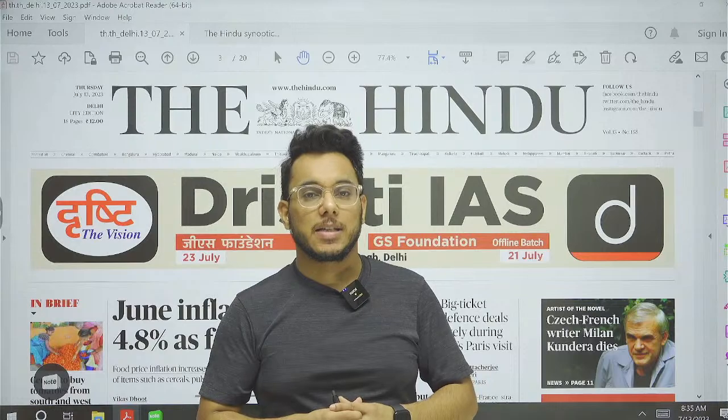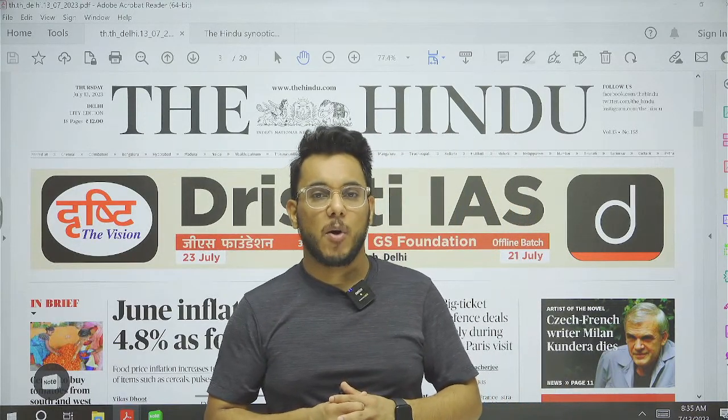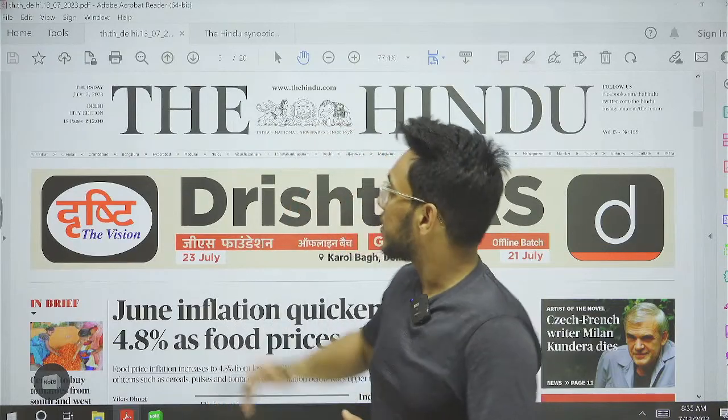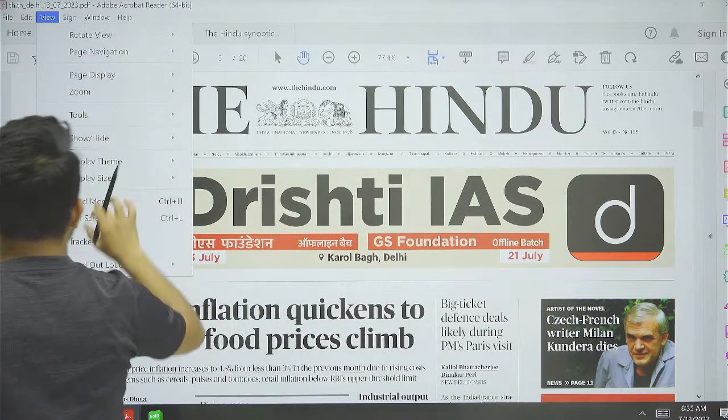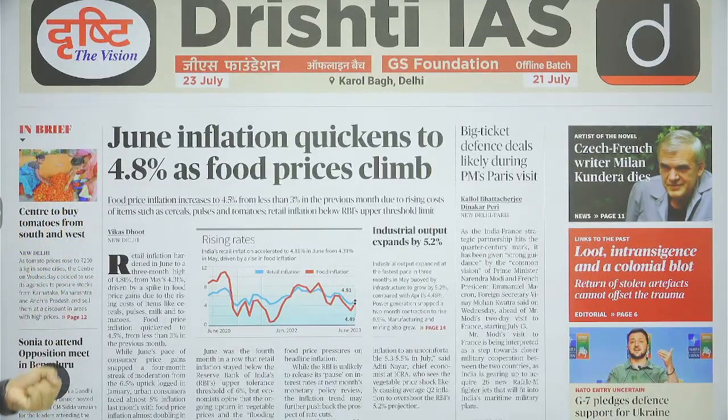Now, first of all, let's take the overview of the entire newspaper so that we can understand which articles are actually important in today's newspaper. So here we have the Hindu newspaper. Now, on the first page, June inflation quickens to 4.8%.